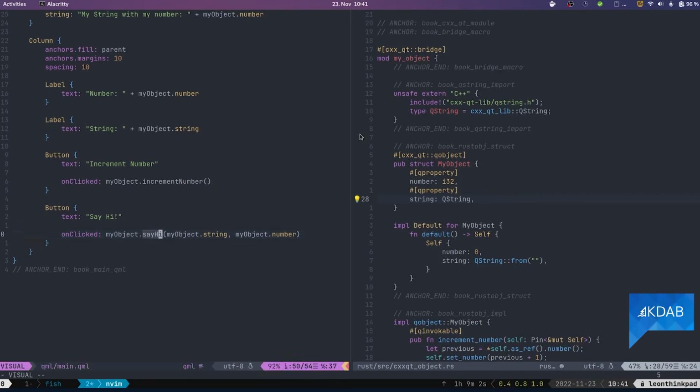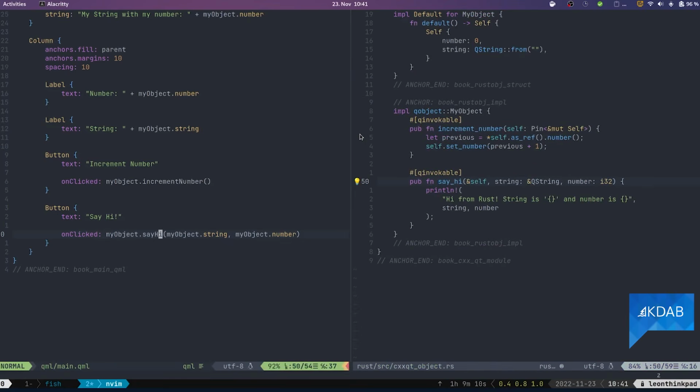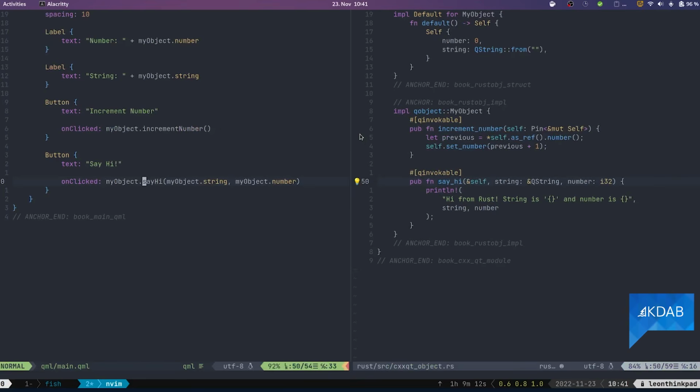And you'll notice that here say hi was declared in Rust with snake case, but we are automatically converting that to camel case so that you really just don't notice any difference from QML, whether it's a Rust-based Q object or not. And in Rust, you also don't notice a difference because snake case is the default. So we automatically convert it for you. Then we just access the fields as we normally do, right? These are Q properties, so no problem to access those.